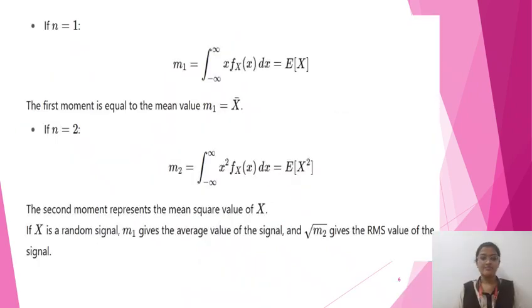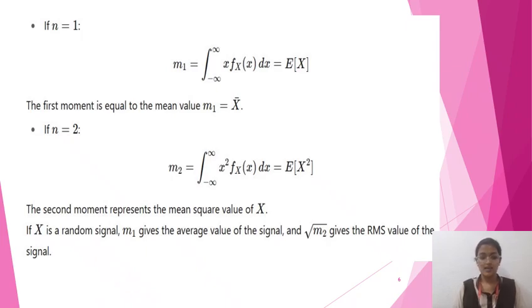As we did for n equals 0, now we will find the expressions for n equals 1 and 2. If n equals 1, m suffix 1 gives the integral from minus infinity to infinity of x f of x dx, which equals expectation of x. Means the first moment is equal to the mean value. m1 equals x bar.